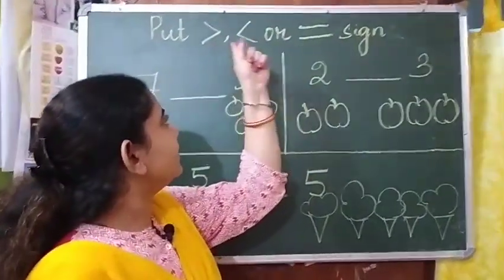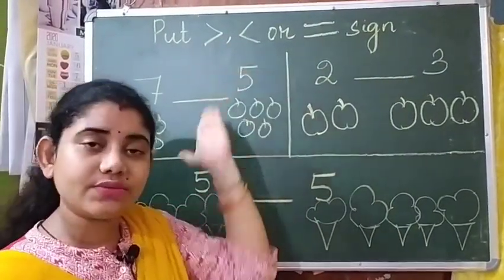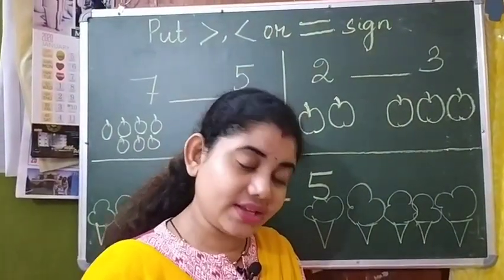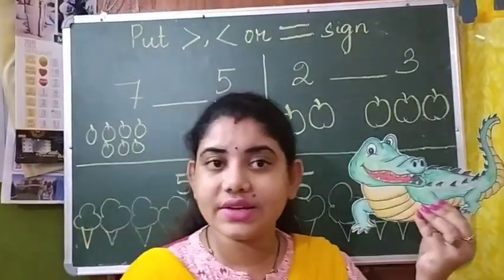So children, our next topic is to put the greater than, smaller than or equal to sign. We have already learned about this in Montessori 3, so once again we will have a look at it.